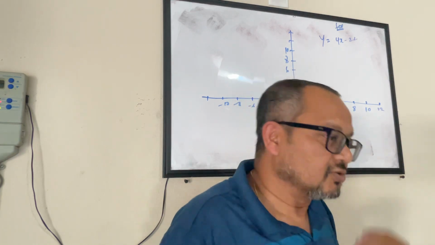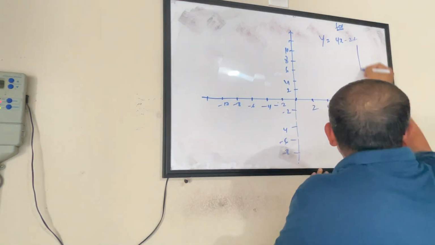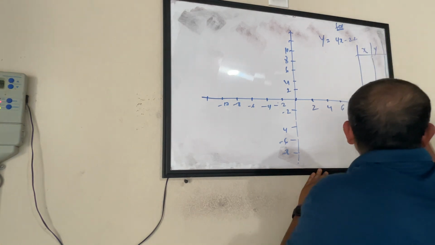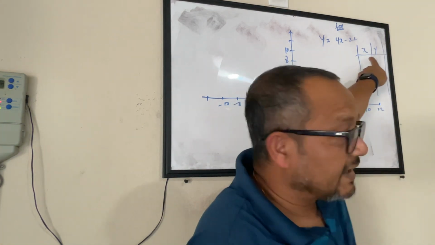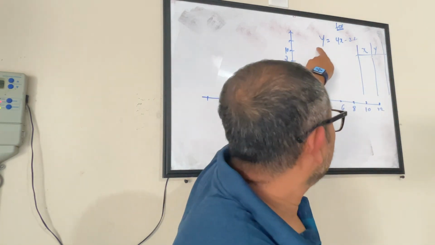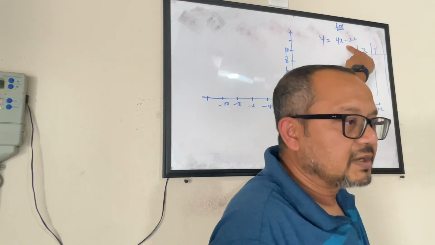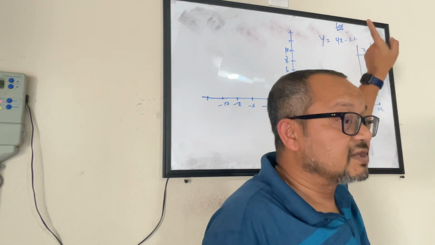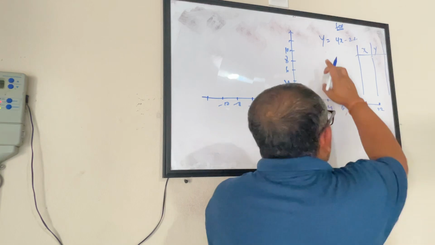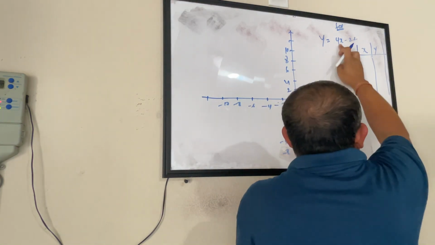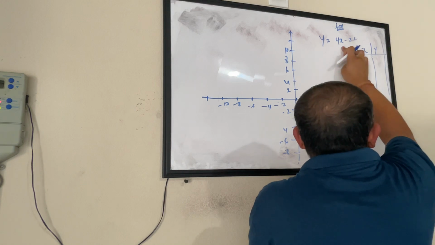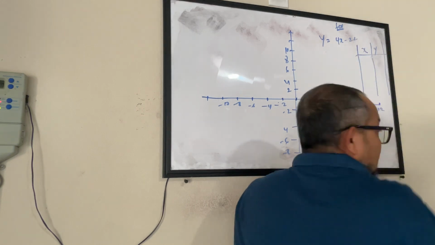Or don't assume anything. What you will have to do is build a table quickly for x and y values, and then that x and y value becomes those coordinate points for you. And when you look at any equation like this, always remember this is a contract between x and y. It says that the value of y is equal to 4 times the value of x minus 22.